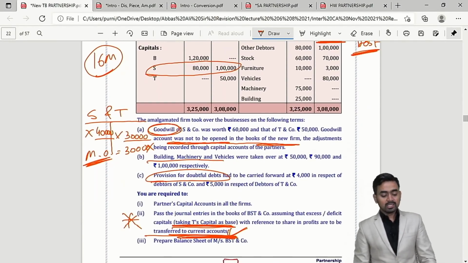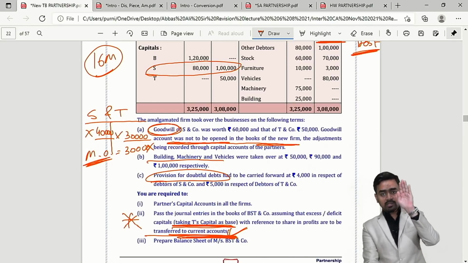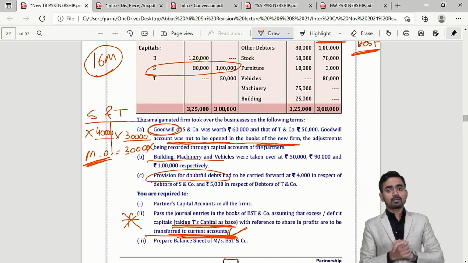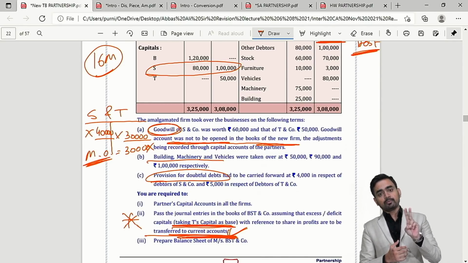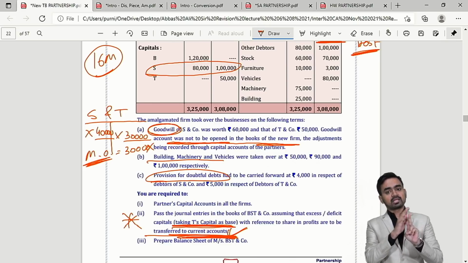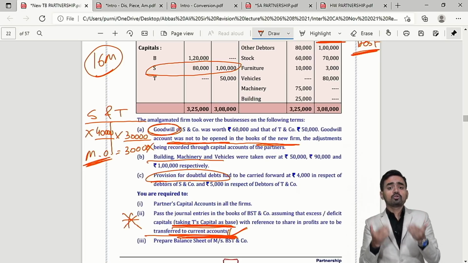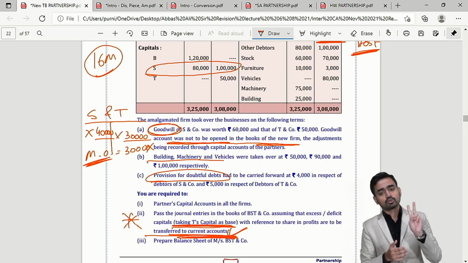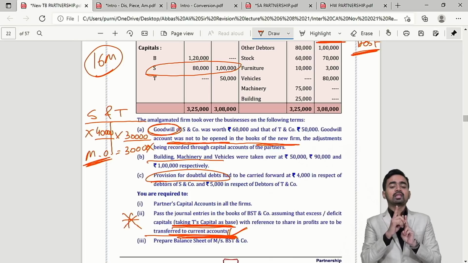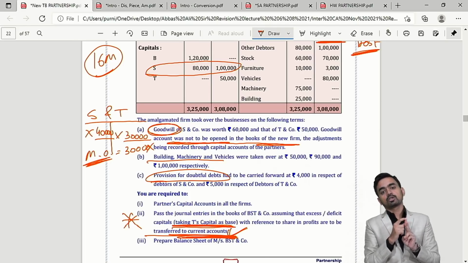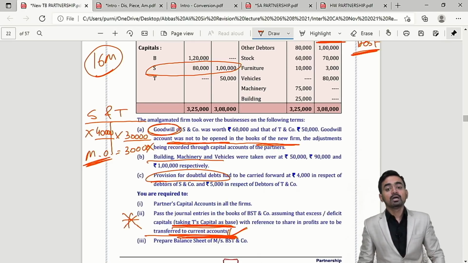So my dear students, with this, I have given you the references for question number 12 and question number 13. So with this amalgamation of firms, the theory portion is over. Two sums are very important, question 12 and 13, and the related sums references I have already given. How to close the books of the old firm? Just two steps you have to follow. Revalue assets, reassess the liabilities. Thereafter, they will be taken over by either the new firm or a partner, or sold in the market.